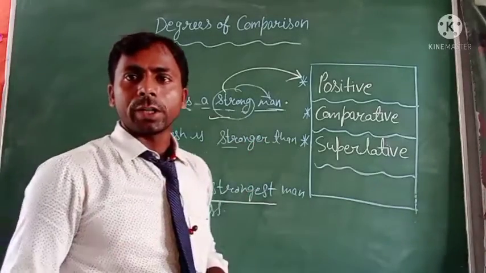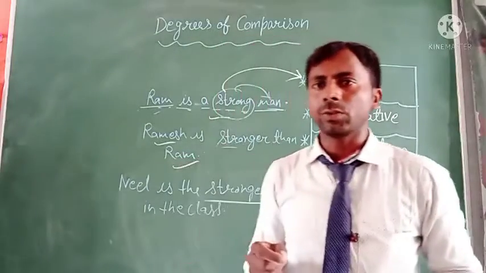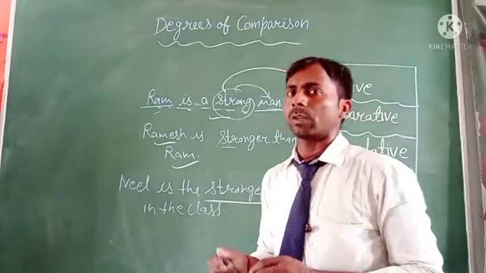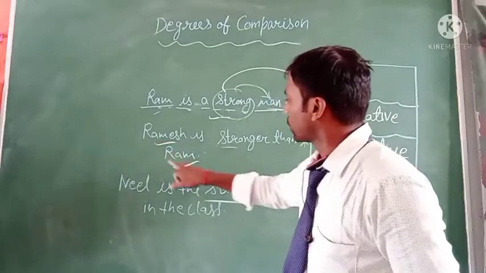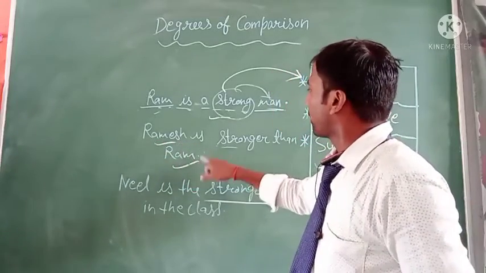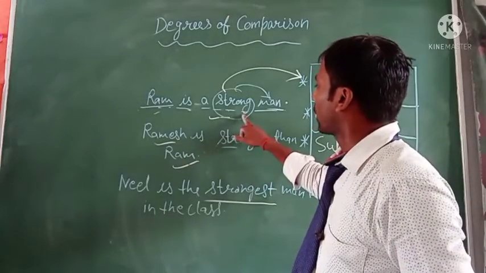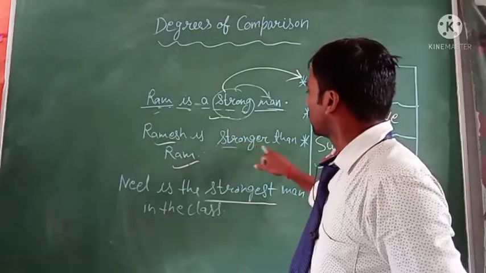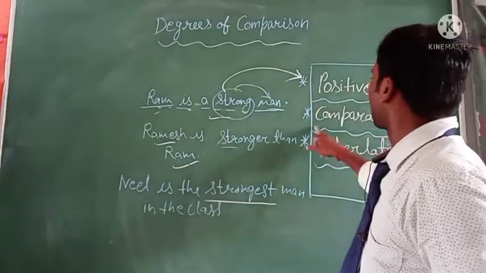And the word stronger is in the comparative degree, it is used to compare two people or things. You can see here there are two people, Ramesh and Ram, and we compare both persons with the help of the adjective. That adjective is used for the second degree, the comparative degree.